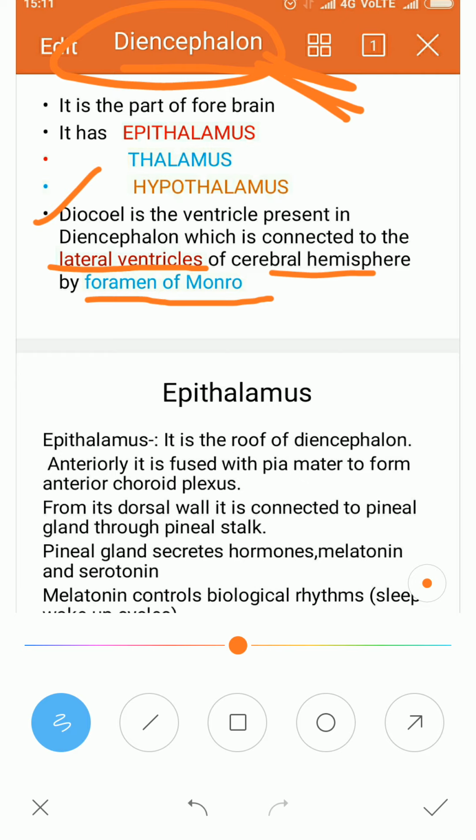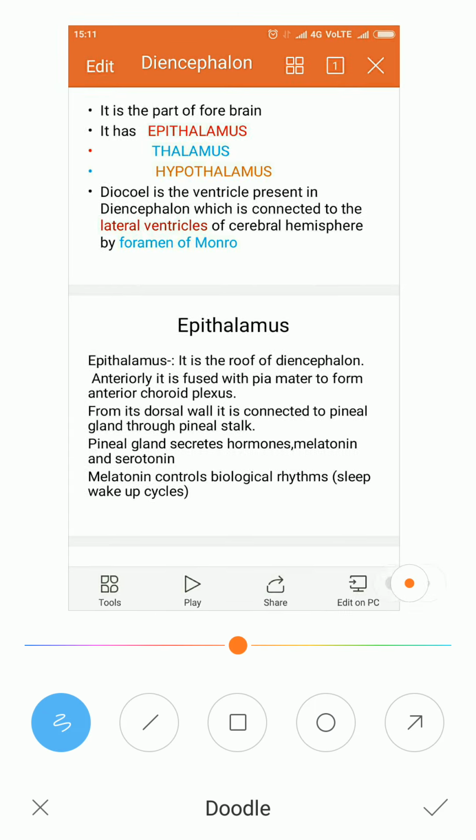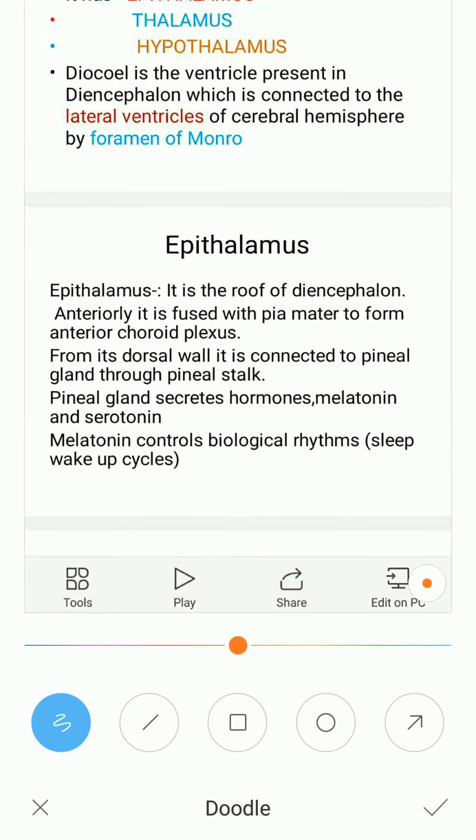Now this diencephalon is a box-like structure which has three parts: epithalamus, the upper part, the roof of the diencephalon; thalamus, the wall of the diencephalon; and hypothalamus, the floor of the diencephalon. Now the epithalamus, the roof of the diencephalon, contains a structure called the choroid plexus. It fuses anteriorly with the pia mater and produces the choroid plexus.